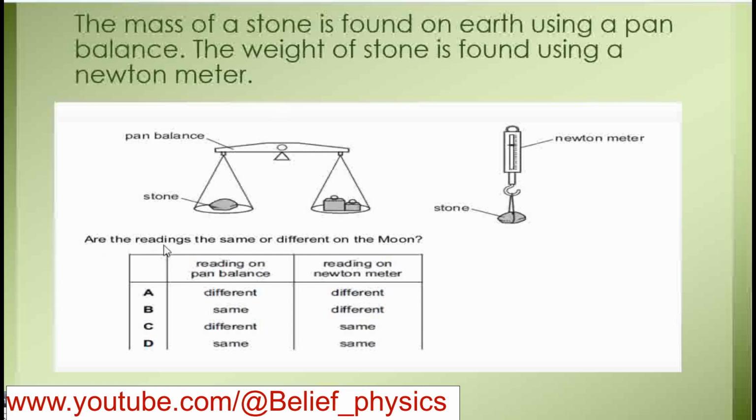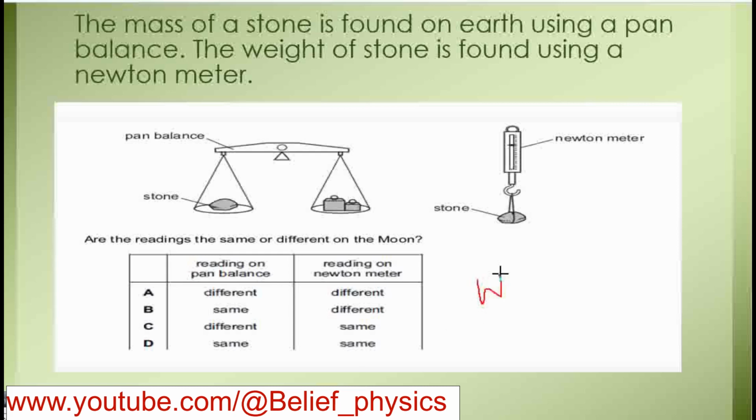Are the readings the same or different on the moon? It is a basic question about the difference between mass and weight. The mass stays the same everywhere, whereas the weight of a body, W, is equal to mg.